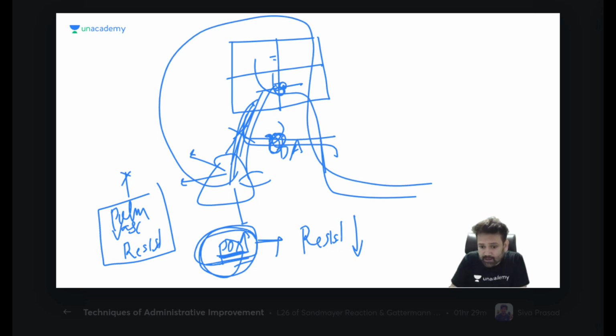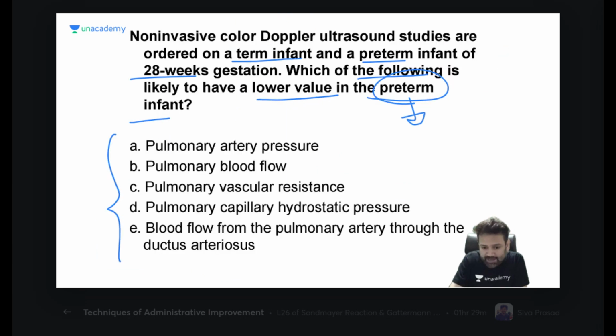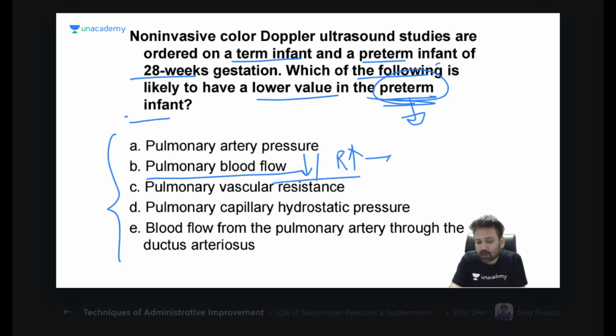So normally in the fetus, pulmonary resistance is high and blood going to the lung is low. But after term delivery, resistance decreases and flow increases. So in comparison to term delivery, in a preterm infant, pulmonary blood flow will be low and resistance will be high in comparison to a term infant. Am I clear?